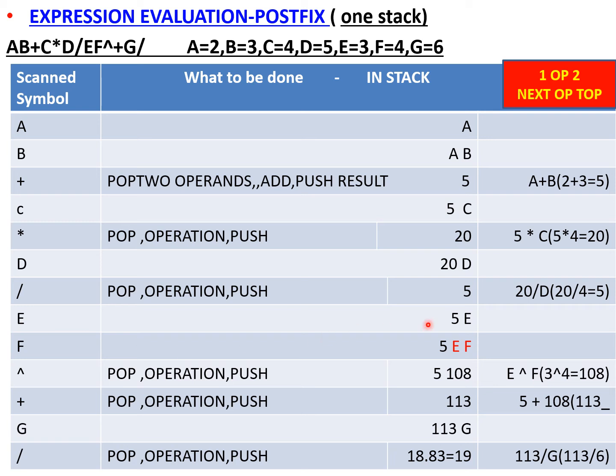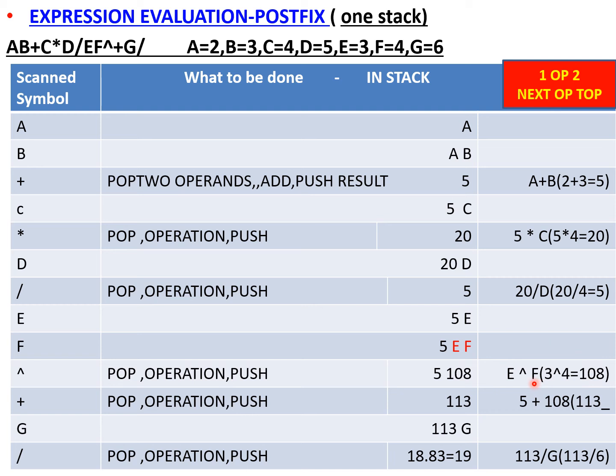Next is E, push it. Next F, again it is an operand, push it. Next is an operator, so pop the elements; this is the second element, this is the first element. Find the exponentiation 3 to the power 4, that is 108. You see, if you perform it wrongly, that is F here and then E here, the answer will be different.